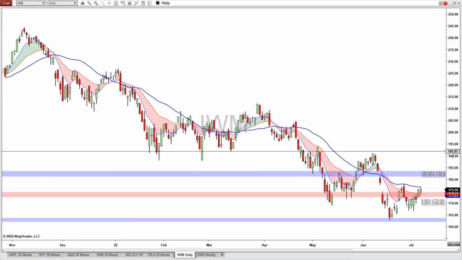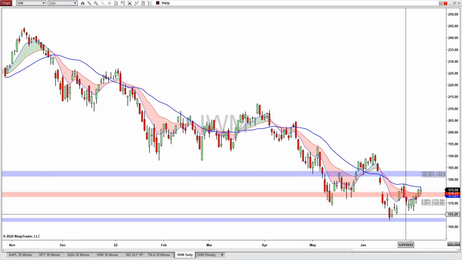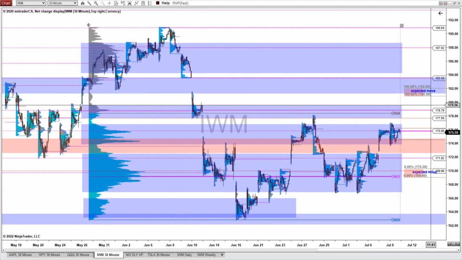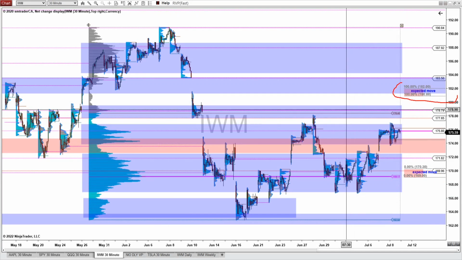Here's the daily chart of the IWM, the ETF for the Russell 2000. Notice that there is a gap here that needs to be filled, and it did fill this gap a couple weeks earlier. So we are watching for the price to see would it be able to make it up to this upper range of the expected move and move beyond it to fill this gap. And on the 30-minute chart for the IWM, I have put on the expected move upper range, and that will be between 182 and 181. And the lower range is between 170 and 169.